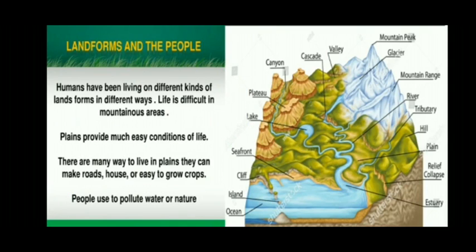Landforms and the people. Humans have been living on different kinds of landforms in different ways. Life is difficult in mountainous areas. Plains provide much easier conditions of life. There are many ways to live in plains. They can make roads, houses, or easily grow crops. People used to pollute water or nature.